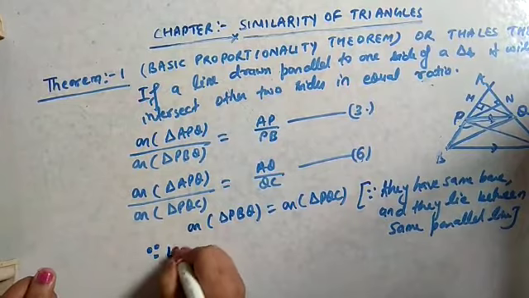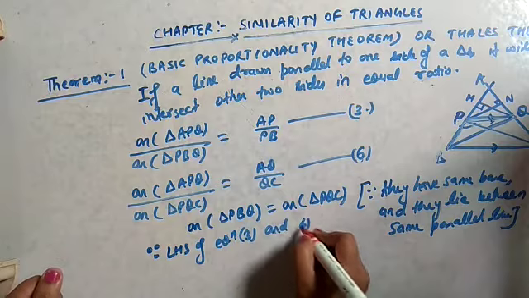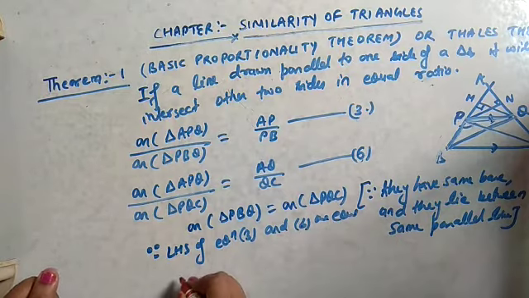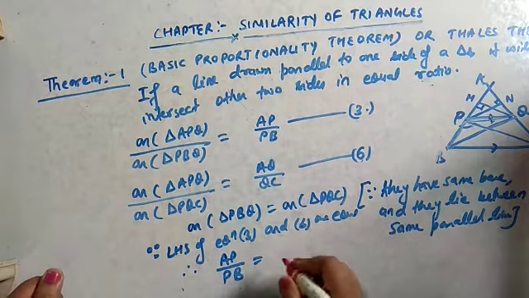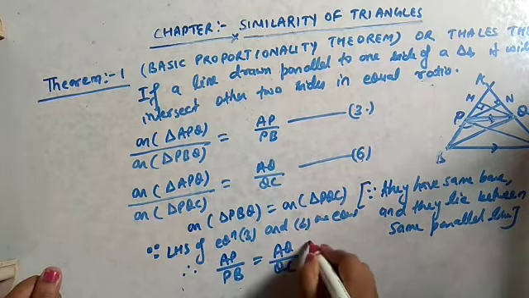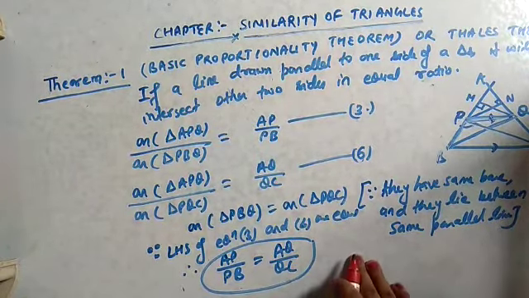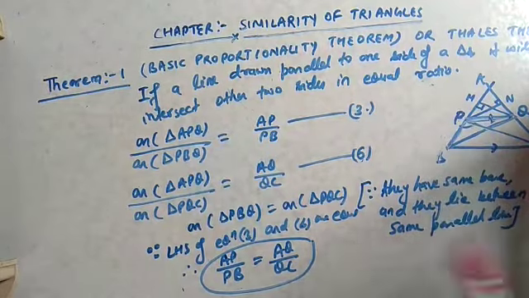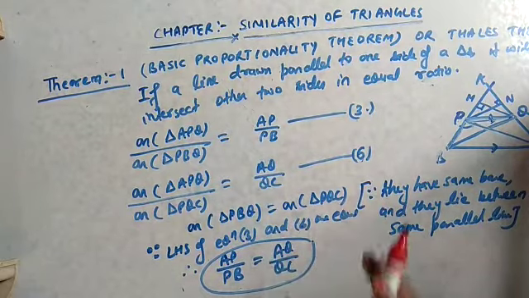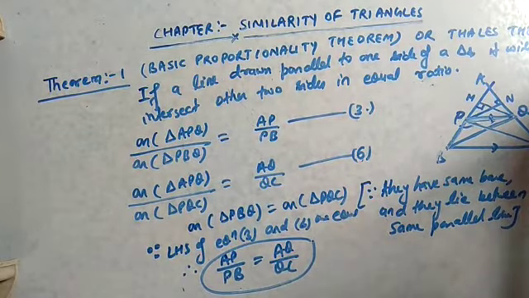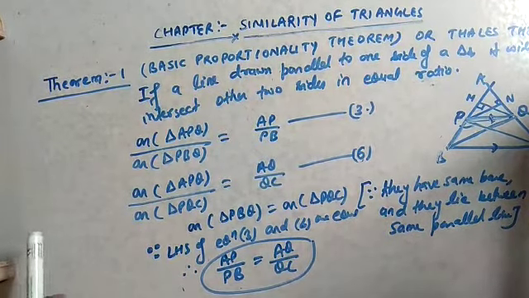So since LHS of equations 3 and 6 are equal, we can say AP by PB equals AQ by QC. So this is the BPT theorem or Thales theorem. Whenever a line is parallel to one side of a triangle, it will intersect the other two sides in equal ratio. Hence proved. Now in the next video, we will discuss some corollaries of this theorem and then the converse of this theorem. Thank you.